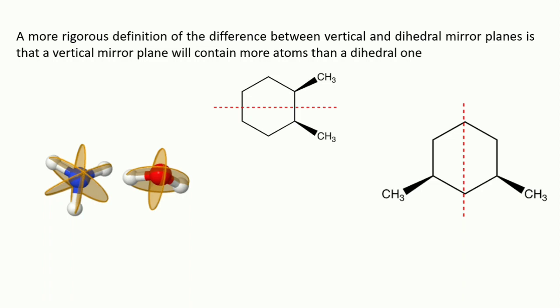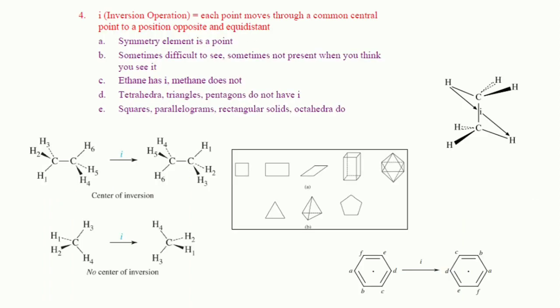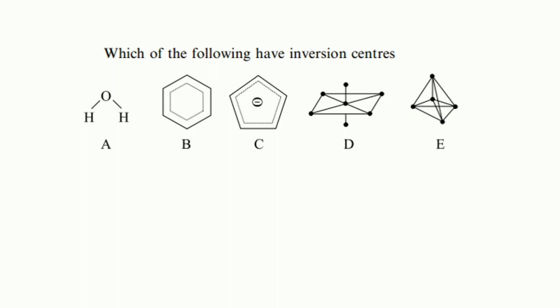From now on, I would like to ask you a simple question: which of the following molecules have inversion centers or not? For example, A is water, B is benzene, C is cyclopentane, D is an octahedral geometry.